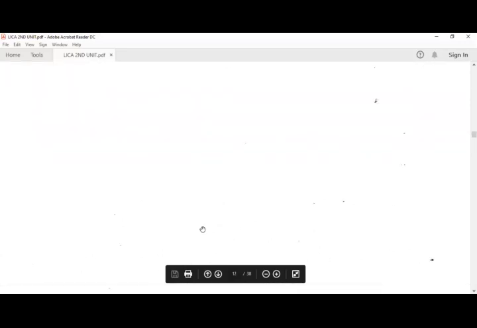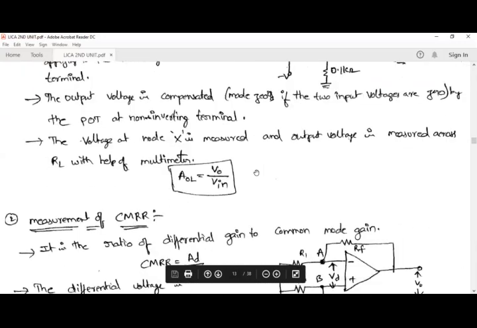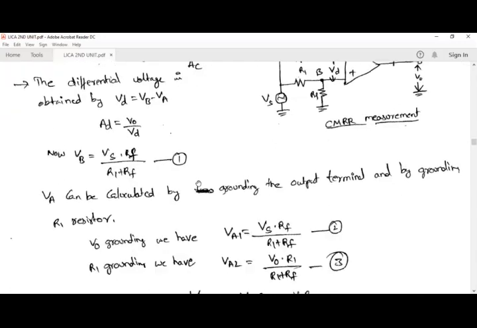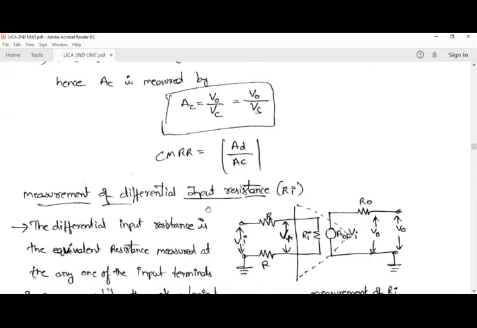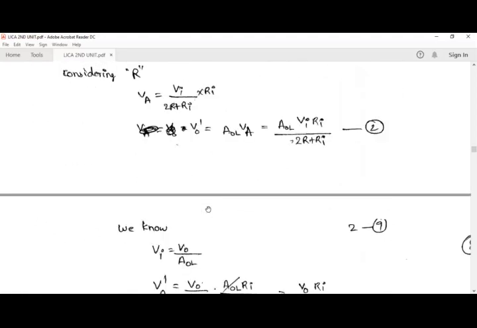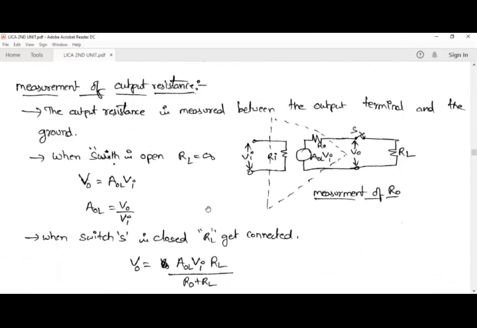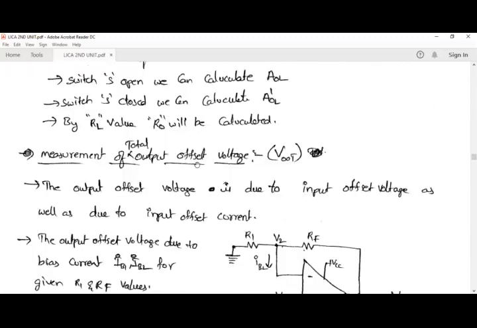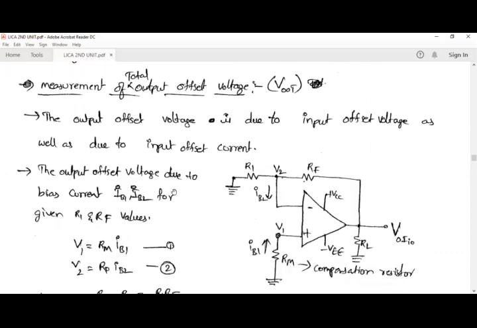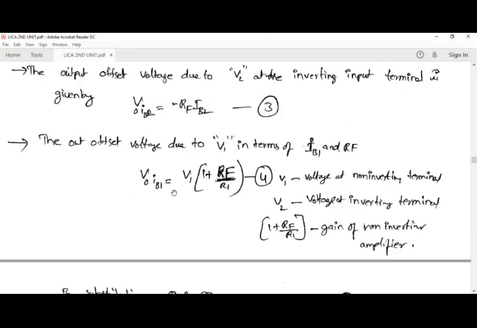Similarly, next we are going to see how to measure the open loop voltage gain. And next we are going to see measurement of CMRR. And next, measurement of the differential input resistance RI, how to measure the differential input resistance RI. Next we are going to see output resistance R naught, and measurement of total output offset voltage. What will be the output offset voltage when we are considering input offset voltages also.